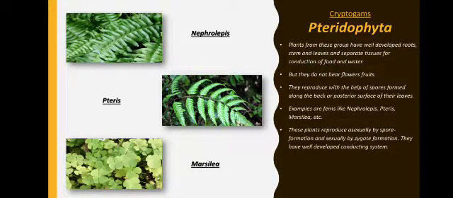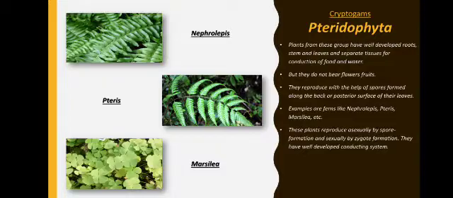Followed, students? Now these plants have a very special characteristic that asexually they reproduce by spore formation, but they can also reproduce sexually by zygote formation. Also they have well developed conducting tissues. Followed, students? So this finishes the three divisions of cryptogams.